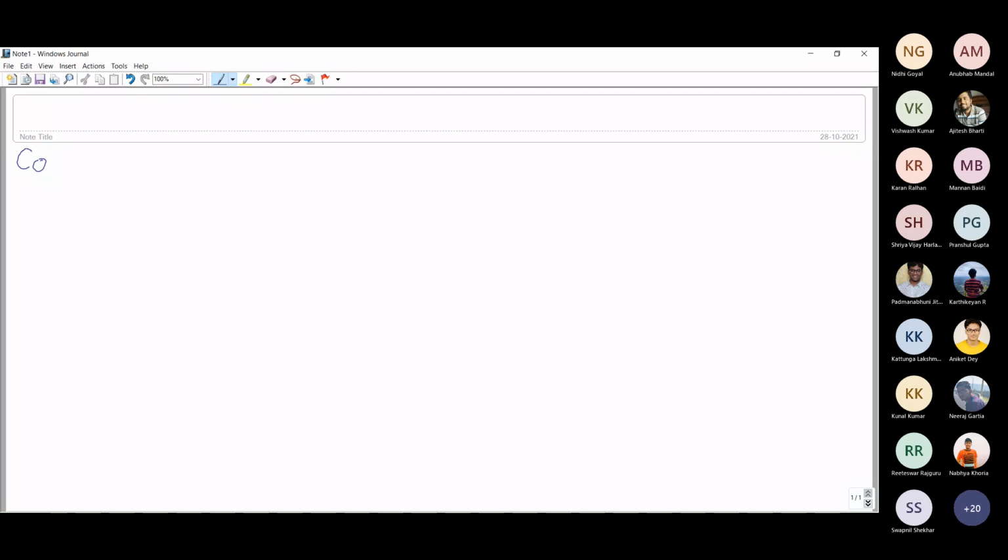This topic is connectivity in graph. Well, we have seen connected graphs earlier. You remember that a graph is connected if between every pair of vertices the graph has a path.